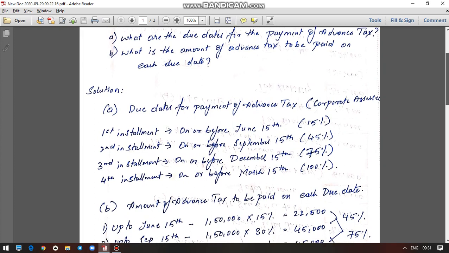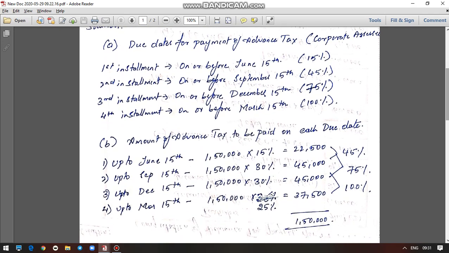Then let us move on and find out the different amounts that have to be paid on each due date, that is, the installment amount to be paid in the different installments. Up to June 15th, how much has to be paid? 15% has to be paid. The advance tax liability of the assessee is 1,50,000 rupees. So we multiply 1,50,000 by 15%, and that would be 22,500. So this is for the first installment.